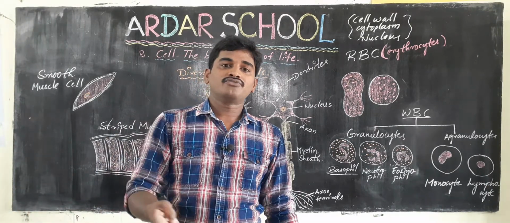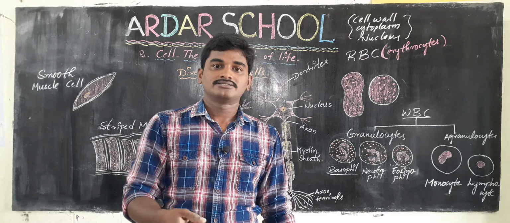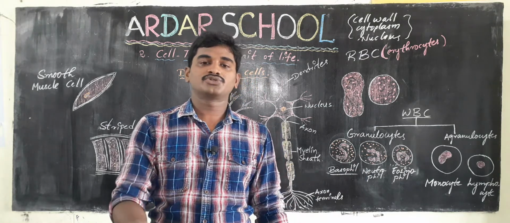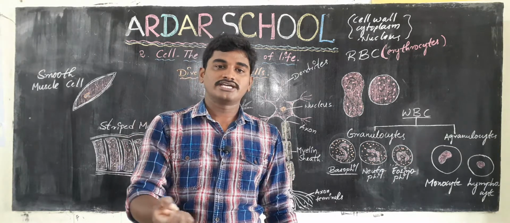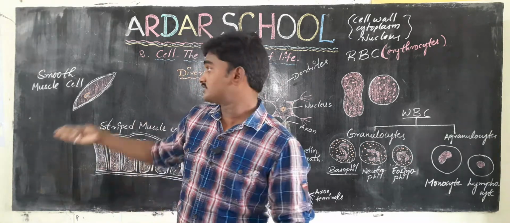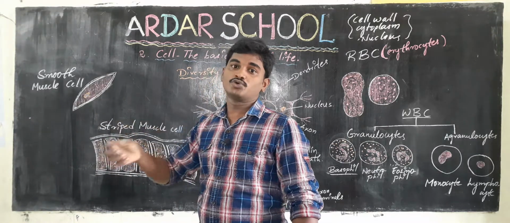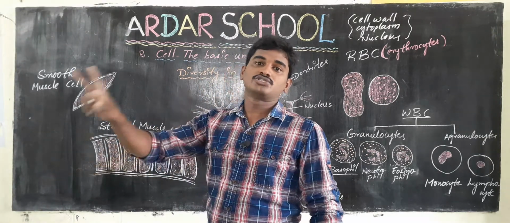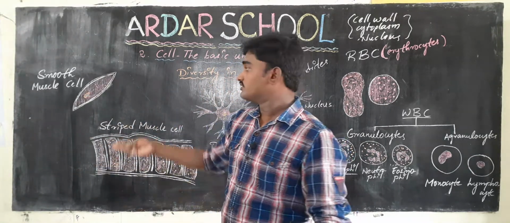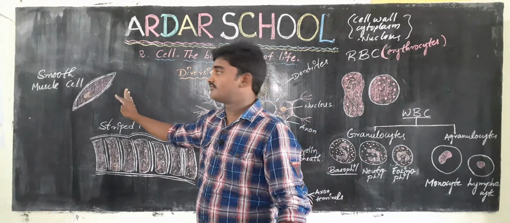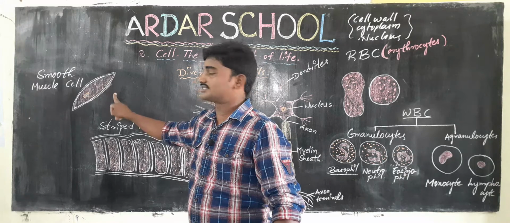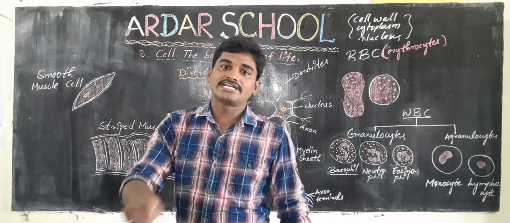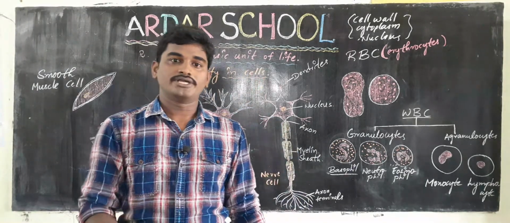At the time of the delivery period, the females are giving birth to young ones. So it is called delivery time. At the time of delivery, these smooth muscle cells help to push the baby out of the uterus. So these are the helps of smooth muscle cells. These smooth muscle cells perform these activities in our body.